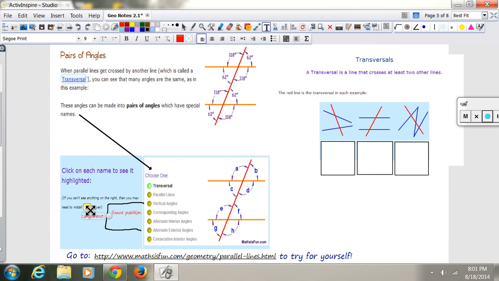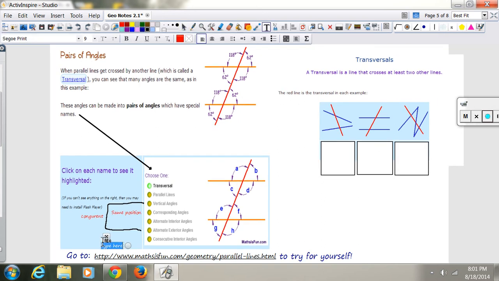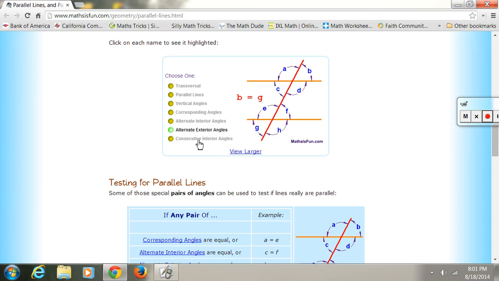Okay, these are all congruent. The only ones that are not congruent are the last ones. These last ones, called consecutive interior, are supplementary. They're going to add up to 180 degrees. And they also have a special name called consecutive interior. And it's just what it sounds like. It's on the same side and it's inside.